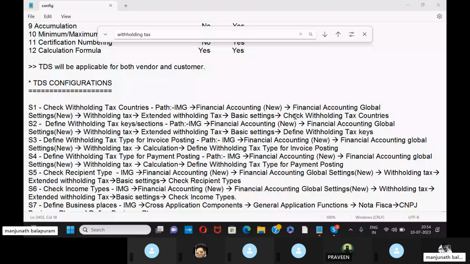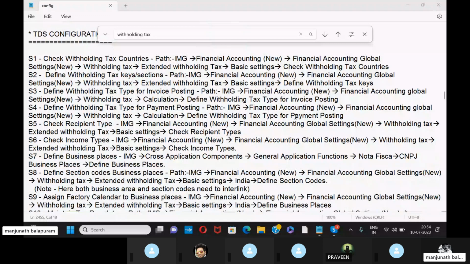And the third one is define withholding tax types for invoice posting. So IMG, financial accounting new, financial accounting global settings new, withholding tax calculation. So define withholding tax types for invoice posting. Similarly, define withholding tax type for payment posting. After invoicing, we need to make payment. For invoice posting, the path is the same: financial accounting global settings new, withholding tax calculation, define withholding tax type for payment posting.